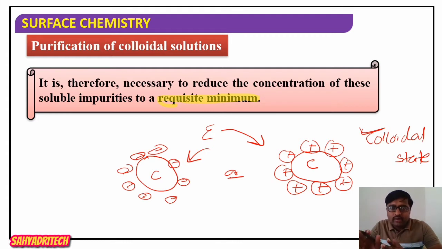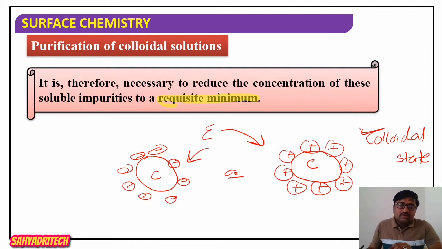To avoid coagulation, the large quantity of electrolyte must be reduced to a requisite minimum amount, only what is needed to maintain stability.